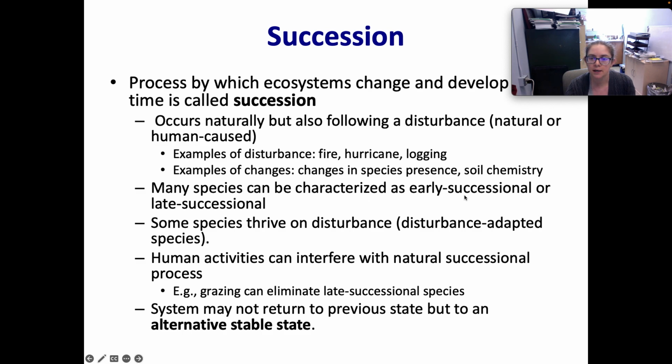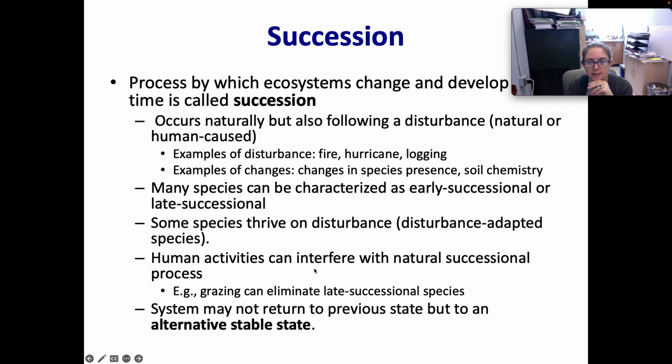Some species are characterized as early successional or late successional. After one of these disturbances occurs, the first species to show up are the early successional ones, and then as time goes by and the community develops more, later on we get these late successional species. Some species really like disturbance. They're disturbance adapted species, and these are generally early successional species. So every time a fire goes through, you might get certain species show up that really like that fire and are these early successional species.